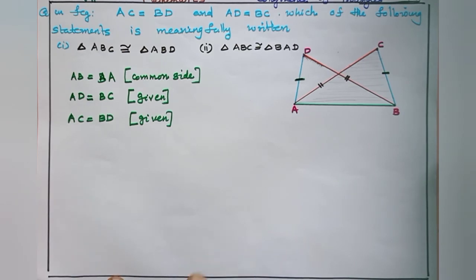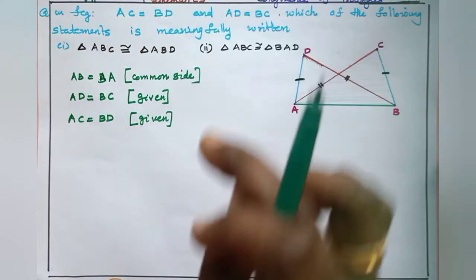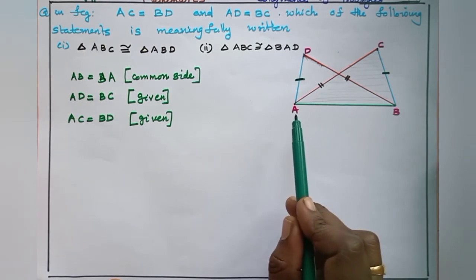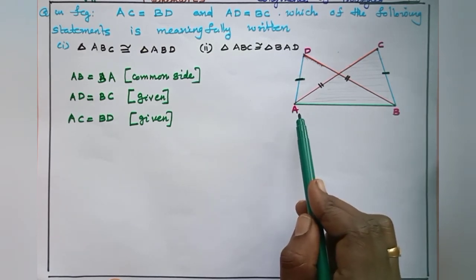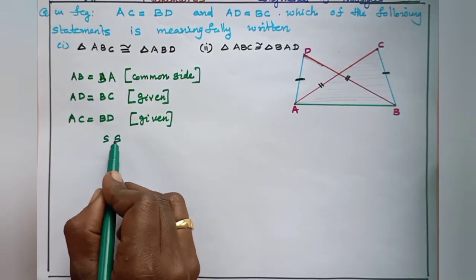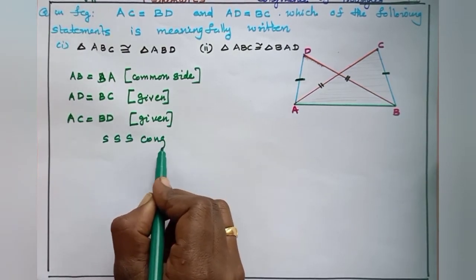But we must write the congruence statement meaningfully, so write the names properly. Here the congruence rule is SSS congruence rule.